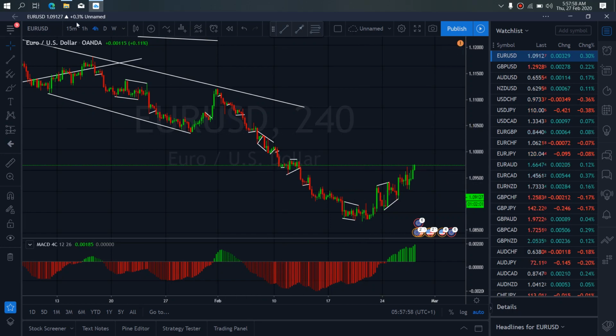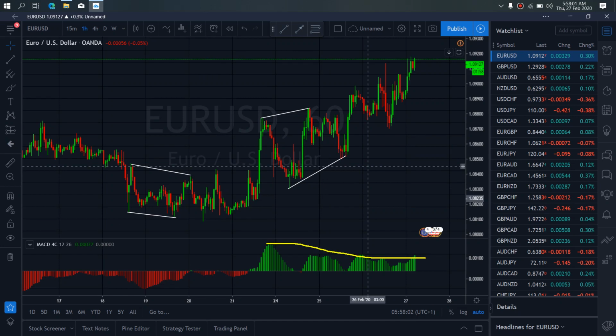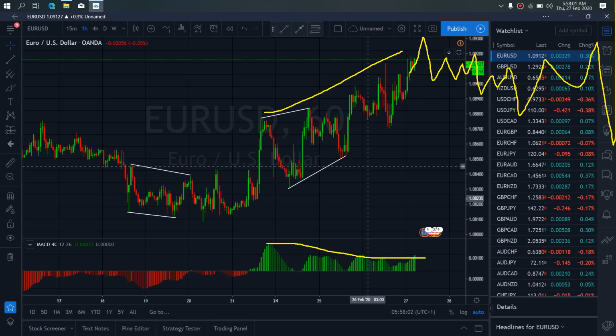We also zoom to 1-hour time frame. We see on the 1-hour time frame that there's divergence between the tops on the chart and the tops on the MACD, which tells us that after this climb, that bigger correction will come through for us to the downside before it will resume climbing. So we want to watch out for signs of that correction when it's about to start.